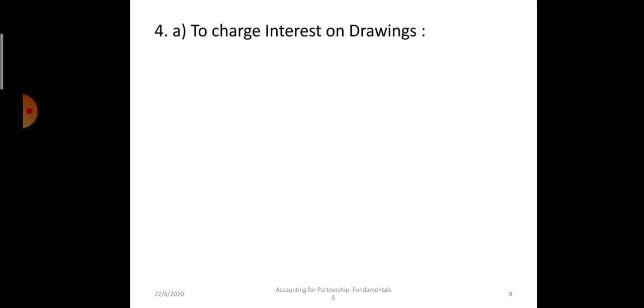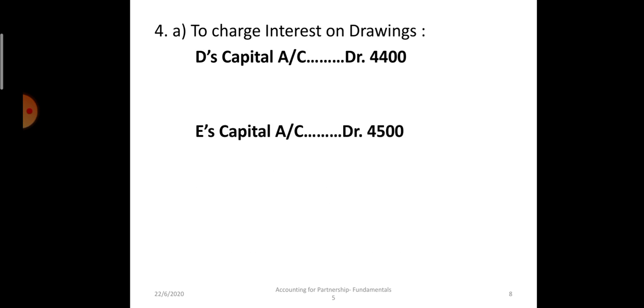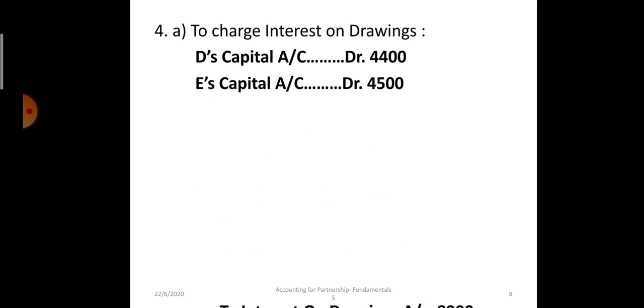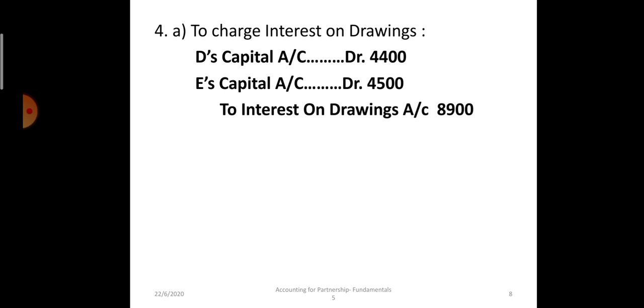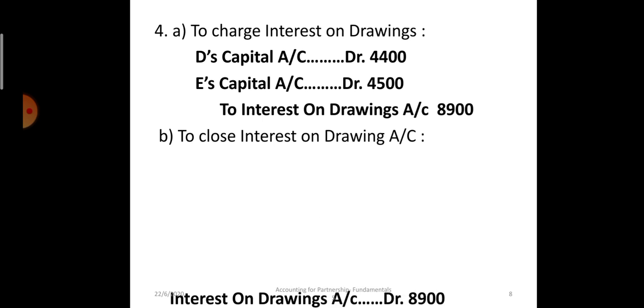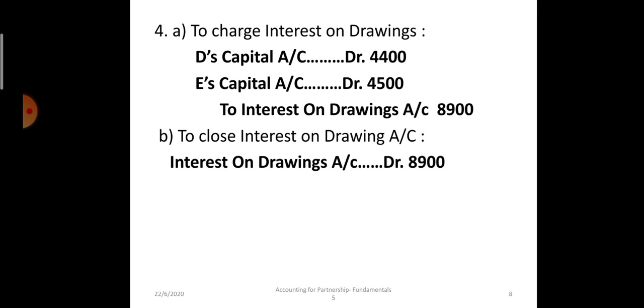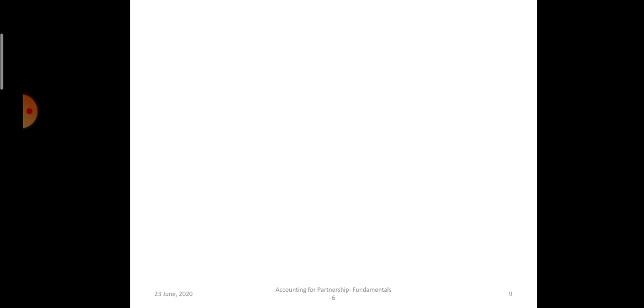Now to charge interest on drawing. See, D's capital account debit, E's capital account debit to interest on drawing account. D 4,400, E's capital will be debited by 4,500, and interest on drawing will be credited by 8,900. Now we will pass one more entry to close interest on drawing. So interest on drawing, in the previous entry it was credited, so now we will debit it to close that, and it will be closed by transferring to P&L appropriation account. So interest on drawing account debit to P&L appropriation account.